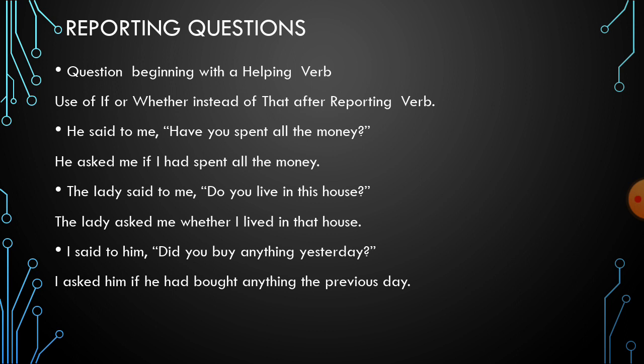Now, look at the sentence. He said to me, have you spent all the money? Have is a helping verb or you can say auxiliary verb. So, that's why here we will have no use of that. But instead of that, we will have if or whether. And the reporting verb will change to asked. So, we will say like this. He asked me,